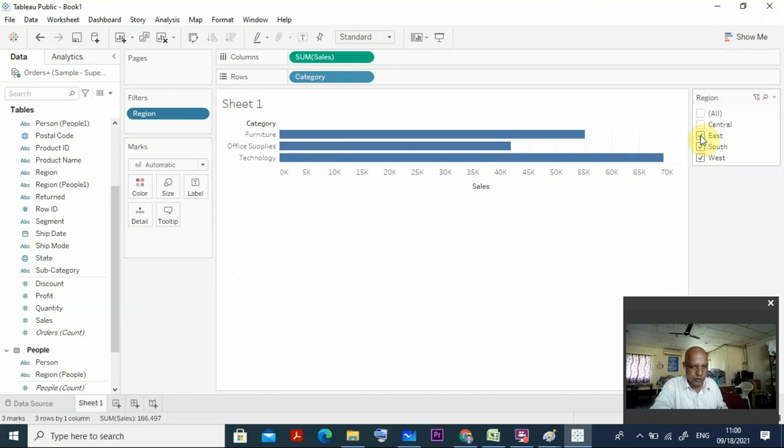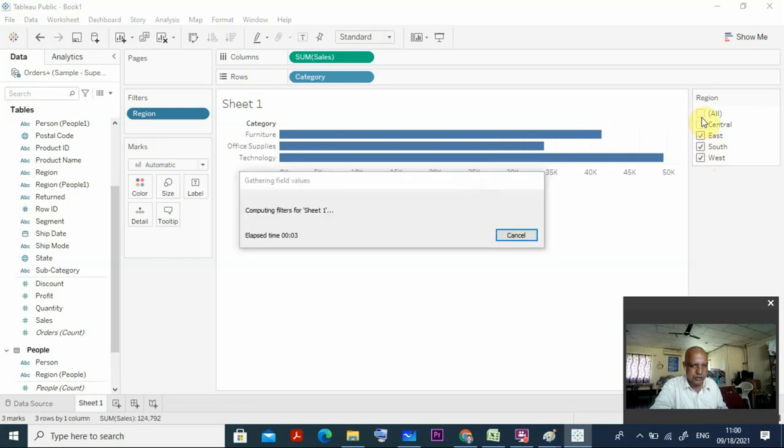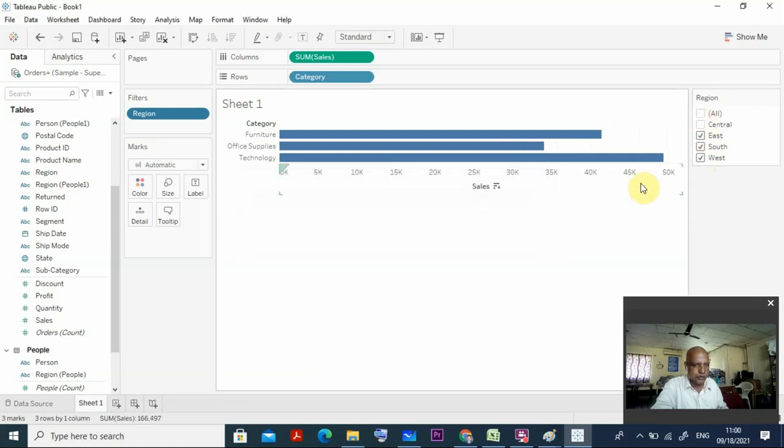So I only go for the south, and I remove this one. Whatever things you want, you can remove and put. It is a little slow, but it is doing it. Now suppose you want to select all, then you select all, and for the entire region it is central, east, west, all the regions are showing. So in this way you can have all the things. This is the job of this filter. Using this filter you can do all the things. It is getting a little slow, but you can check everything, it is coming here.